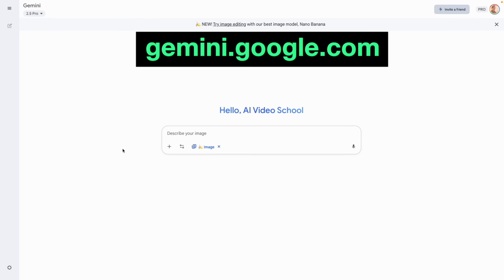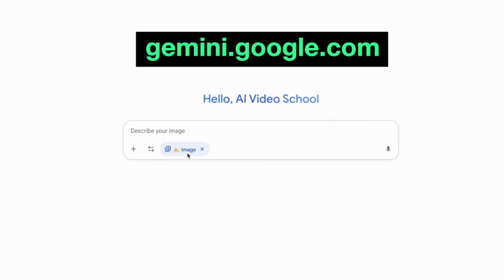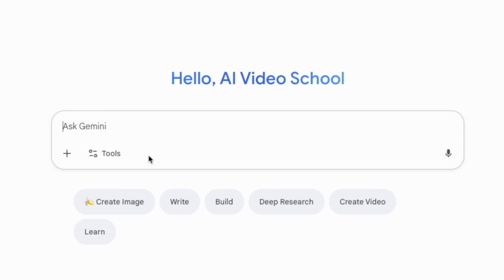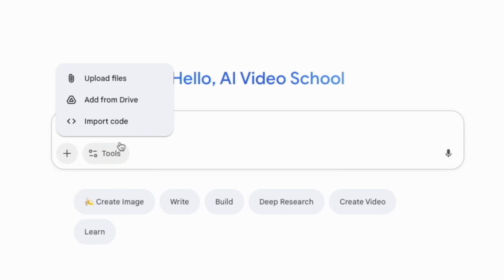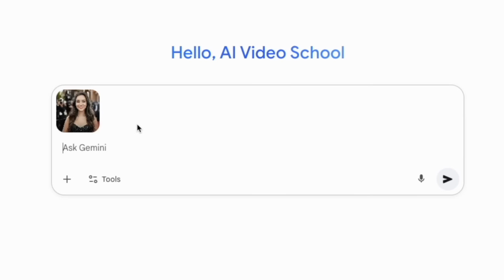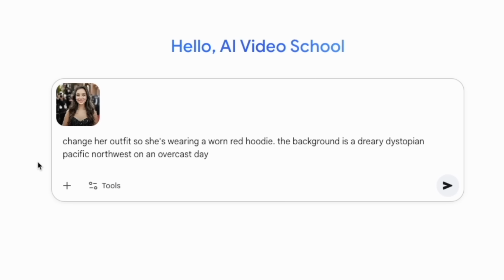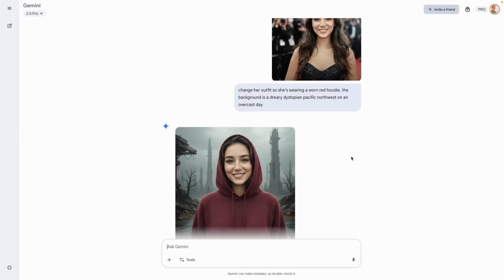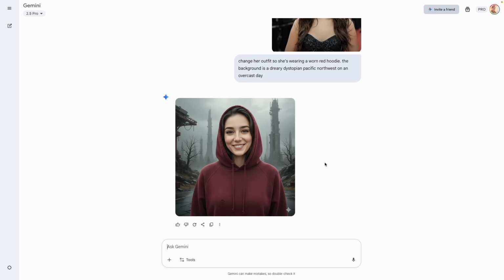So we're going to go to gemini.google.com and we're going to do Nano Banana. So we click this image here. We're going to go to add files and then upload files. And we'll put one of the photos of her there. So then we'll add a prompt. I'm just going to say change her outfit. So she's wearing a worn red hoodie. The background is a dreary dystopian Pacific Northwest. And then this is what we get from Nano Banana.